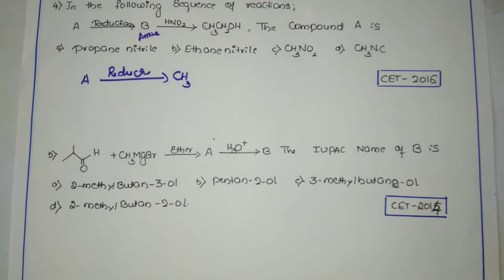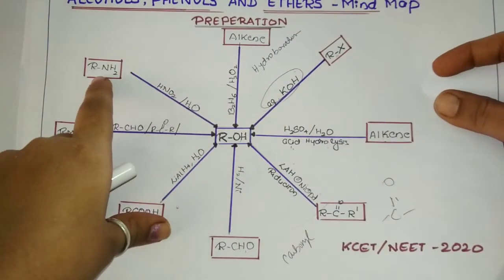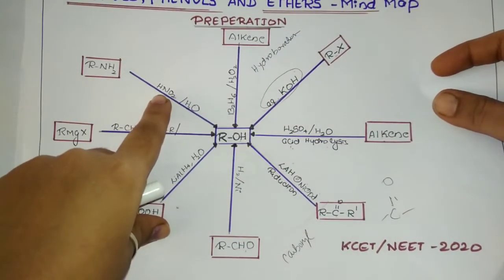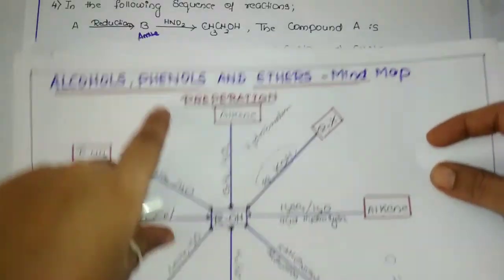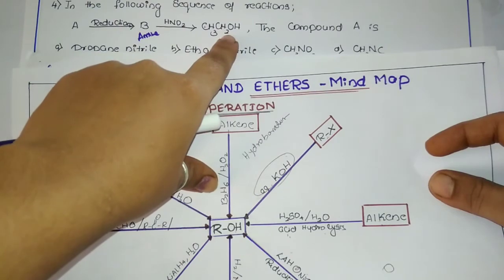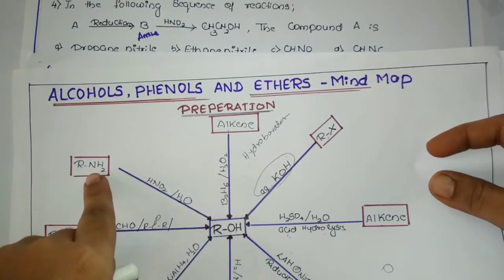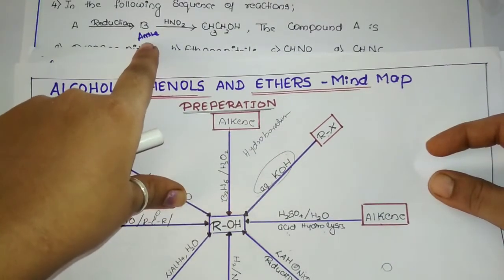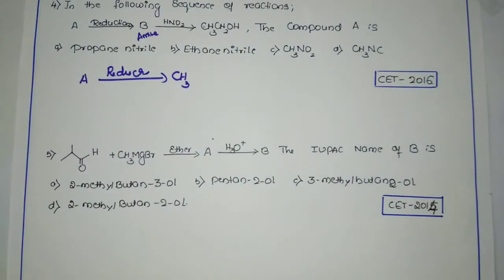So I'm just going to show you here. Okay, so here you could see in the preparation of alcohol, there is a compound B that when treated with nitrous acid gives alcohol. Same thing, compound B when treated with nitrous acid gives ethyl alcohol. So what might compound B be? An amine. Okay, so you got the amine over here.